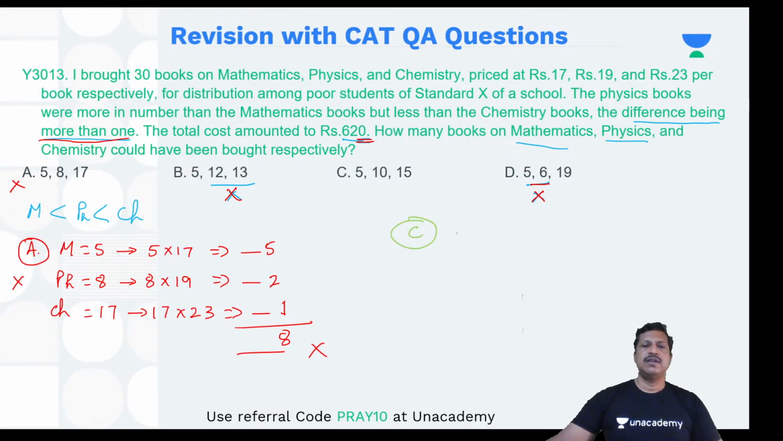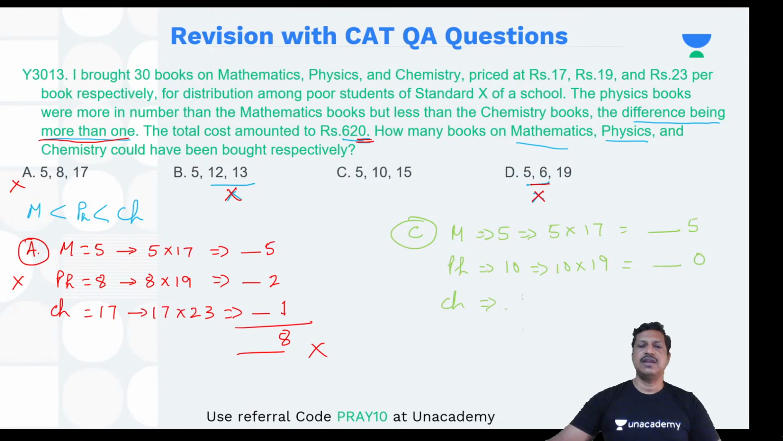Option C. Right. Maths is 5, so it will be 5 into 17. Unit place will be 5. Then it talks about 10. Physics is 10. So it says 10 into 19. What is the unit digit? Unit digit is 0. And then if you look at chemistry,